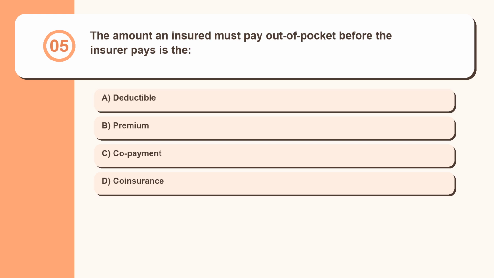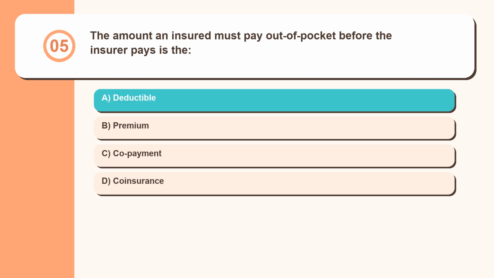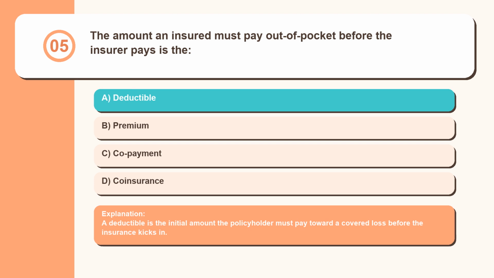Question 5. The amount an insured must pay out of pocket before the insurer pays is the deductible, premium, copayment, coinsurance. A deductible is the initial amount the policyholder must pay toward a covered loss before the insurance kicks in.